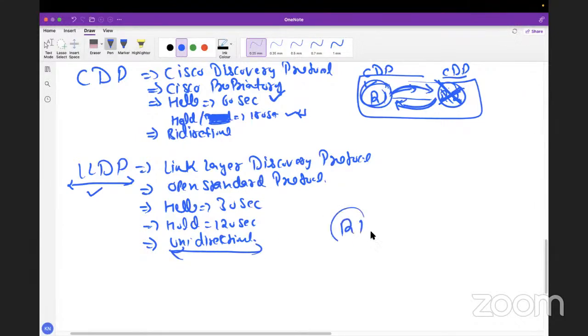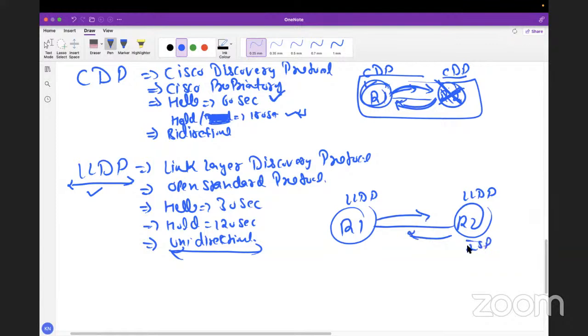It means I do have the control. Let's say I have two routers, R1 and R2, and we have configured LLDP on both. Let's say they are both sending to each other as of now. This is your ISP and this is your customer device. What the ISP wants is: I don't want to share my information with the customer. I want the customer information, that is fine, but I don't want to share my own.